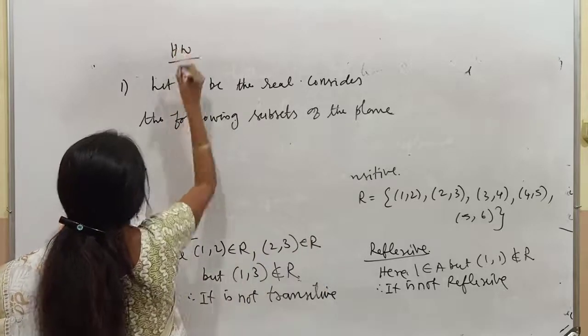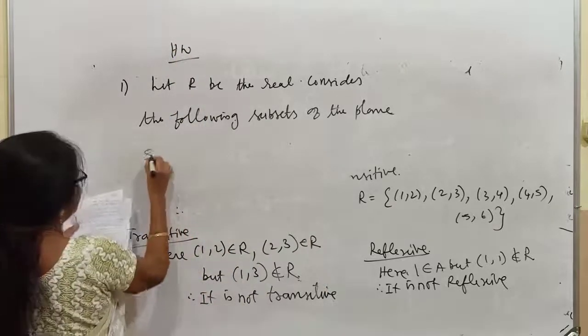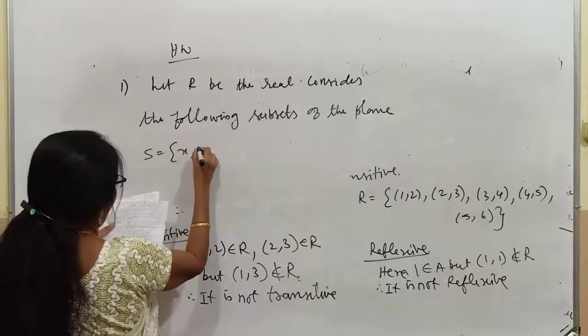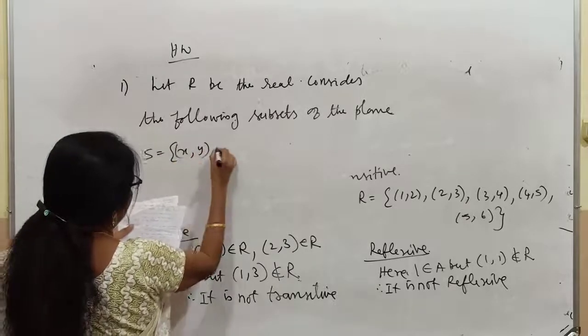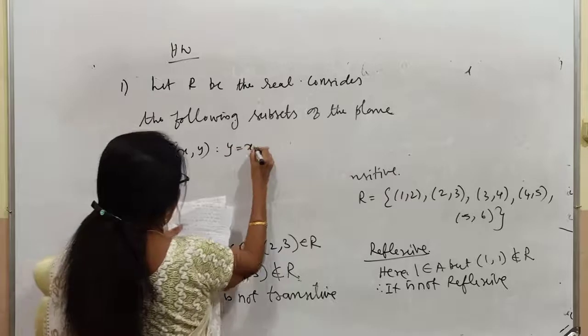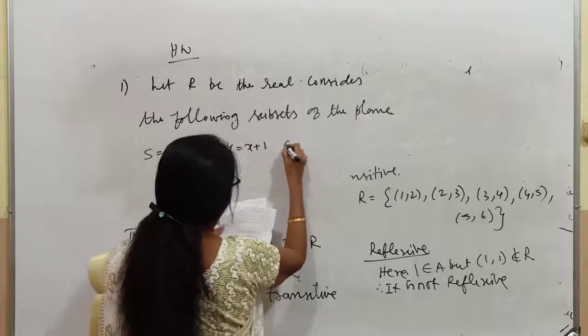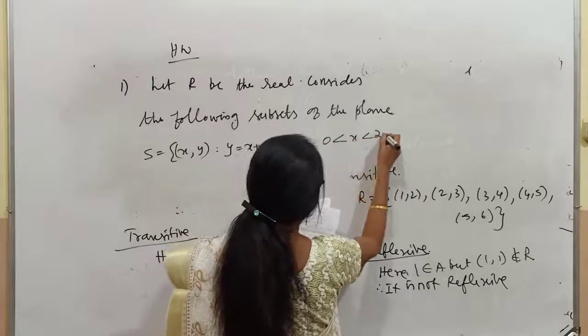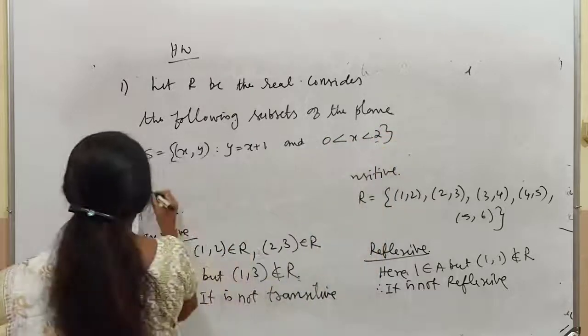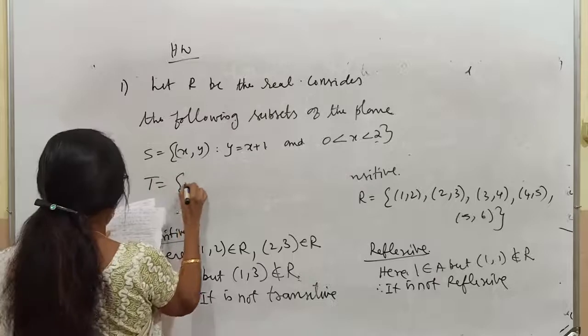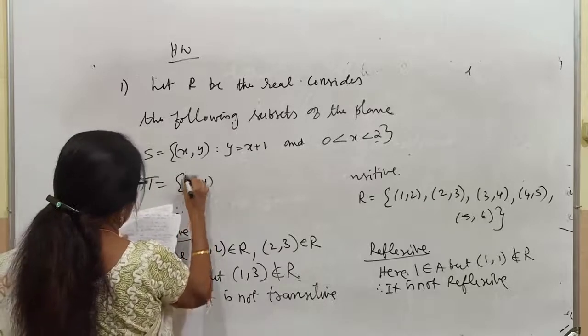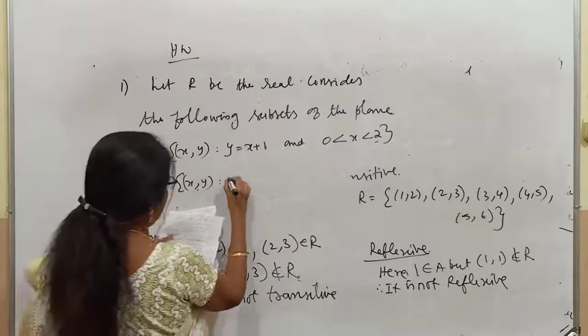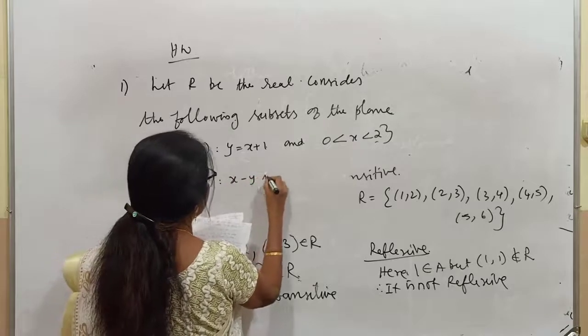S is equal to (x, y) such that y equal to x plus 1 and 0 less than x less than 2. Next we are taking T equal to (x, y) such that x minus y is an integer.